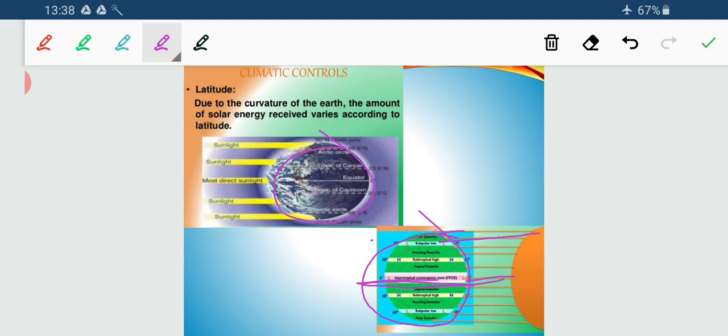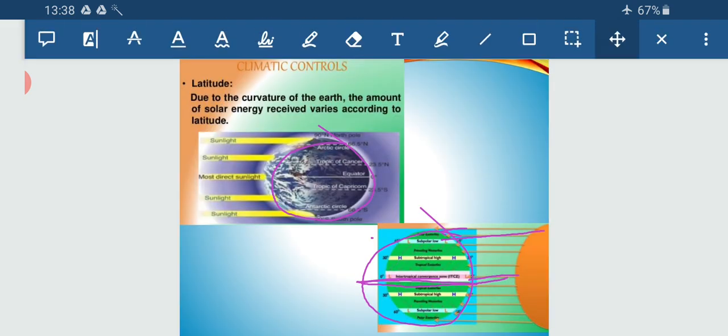Where it is direct, the temperature will be high. Where it is delayed, the temperature will be low. And when there is a variation in temperature, what is directly connected to that? That is pressure. The higher the temperature, the lower the pressure. The lower the temperature, the higher the pressure. So this is the first climatic control, that is latitude.